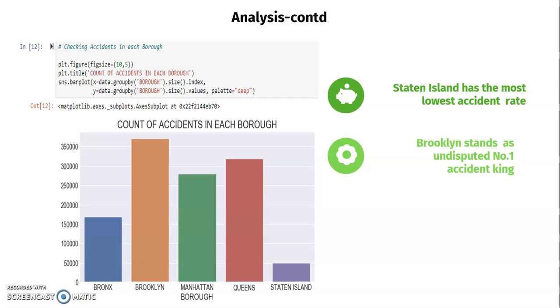In the analysis, we were able to find the count of accidents in each borough. Here we could see, since New York is composed of 5 boroughs: Bronx, Brooklyn, Manhattan, Queens, and Staten Island, that Staten Island stood at the lowest, the borough with the lowest accident rate, and Brooklyn stands at number 1, the undisputed king of accidents.